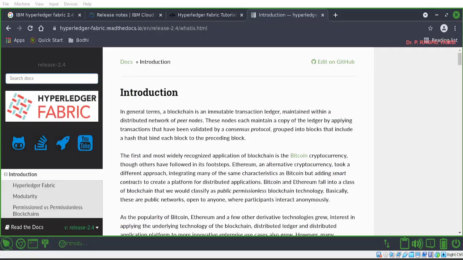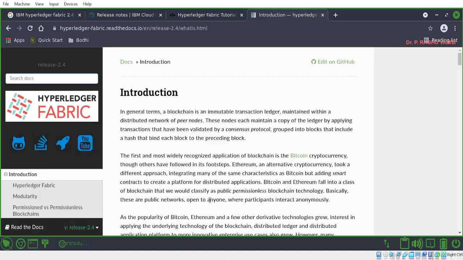This is the Hyperledger Fabric documentation, which is a very beautiful documentation in which you can go through the Hyperledger Fabric and its components and all. So we'll observe the main components of the Hyperledger.